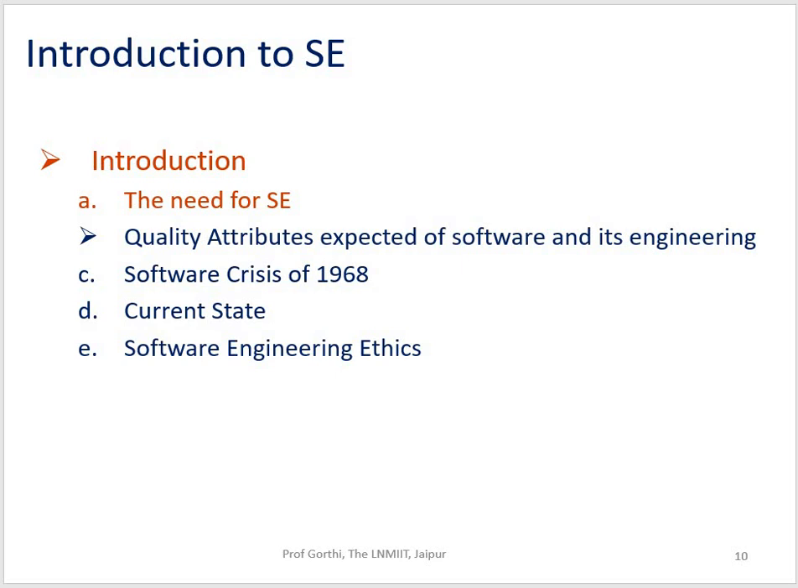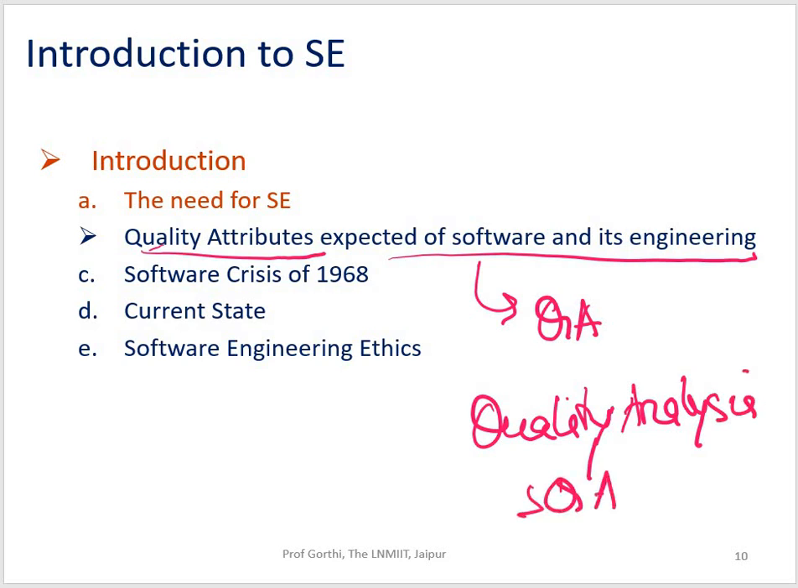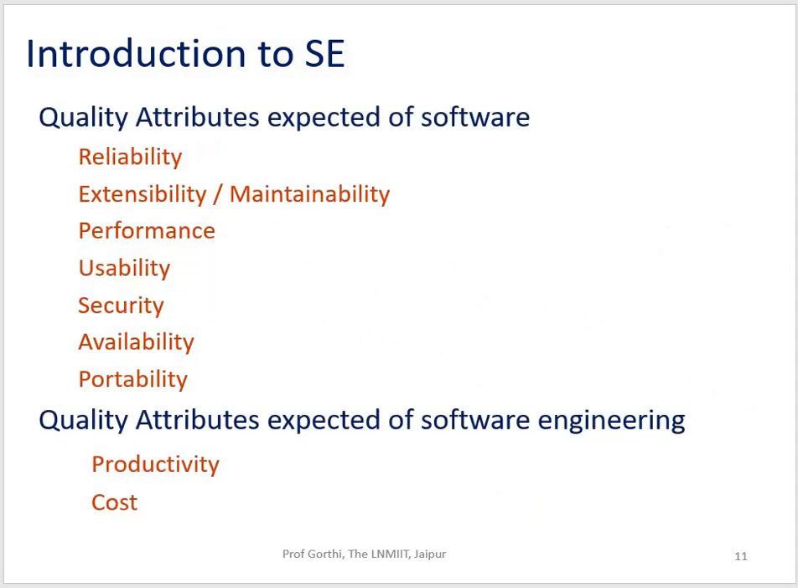So let's talk about the quality attributes expected of software and its engineering, right? Out of software engineering, what I'm expecting is something called a quality attribute. We do a lot of quality analysis in this software engineering part. SQA is a field, software quality analysis. Then we'll be talking about the software crisis, the current state, and software engineering ethics as well.